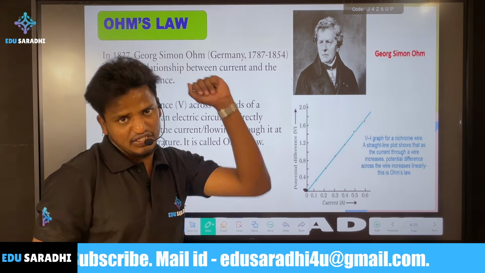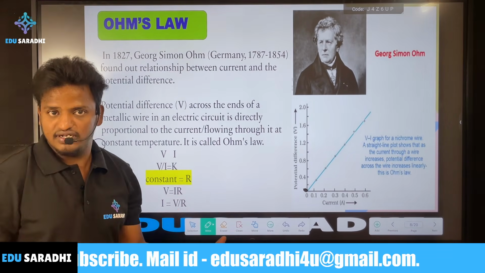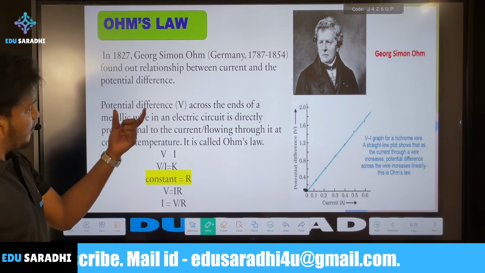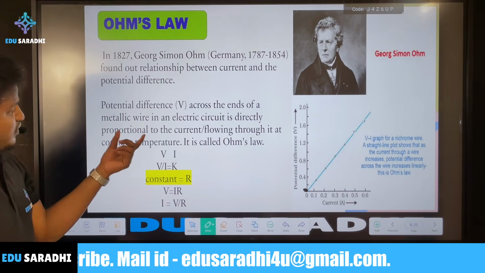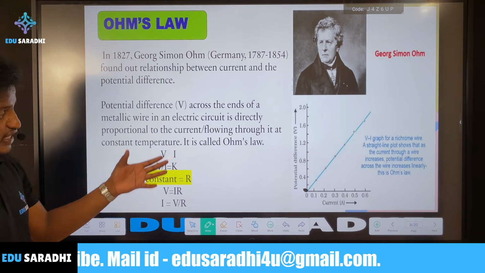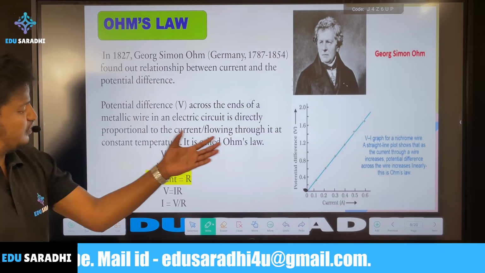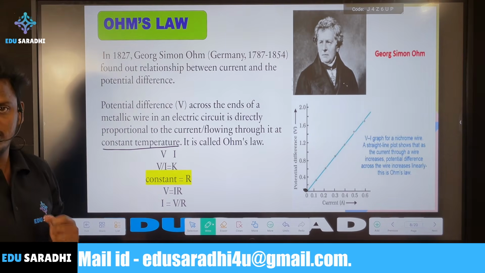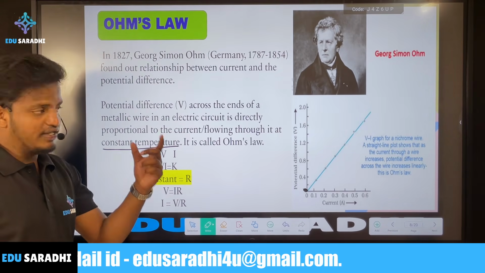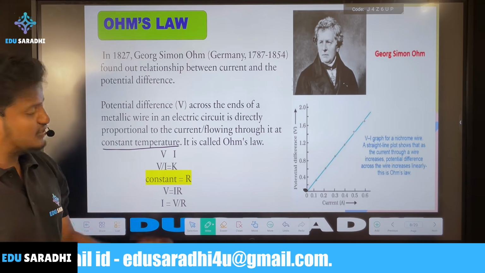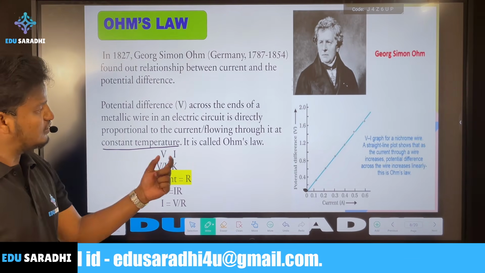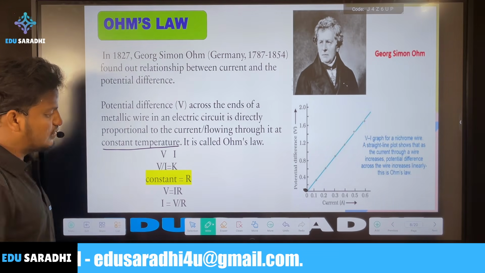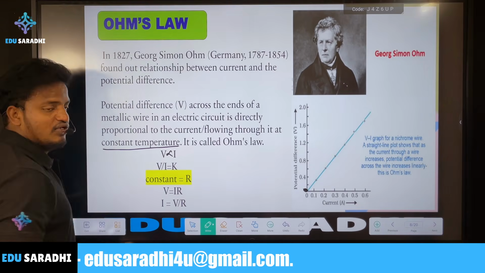This law is experimentally based, proved experimentally only. The potential difference across a metallic wire in an electric circuit is directly proportional to the current flowing through it. That's the condition given: you have to understand that it is at constant temperature only. The potential difference across the two ends of any conductor is directly proportional to the current flowing through it. So V is directly proportional to I.